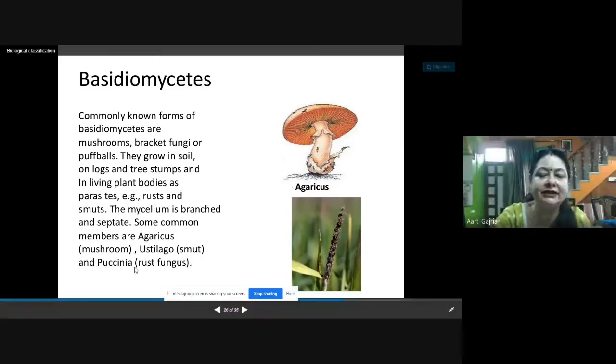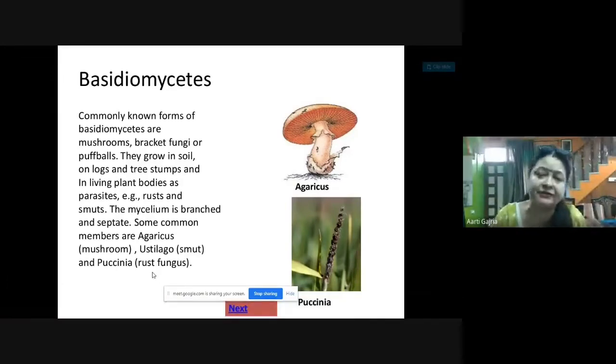And Ustilago, that is causing the smut, and there is Puccinia, that is causing the rust. So the fungi which are causing rust and smut are the diseases which are caused in the plant bodies where these fungi are living as parasites.